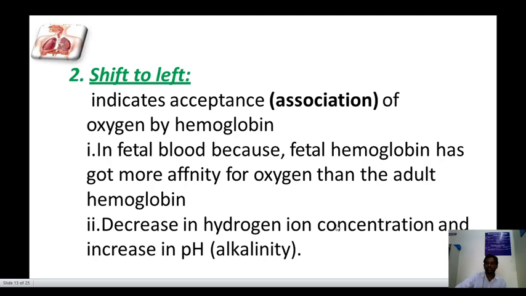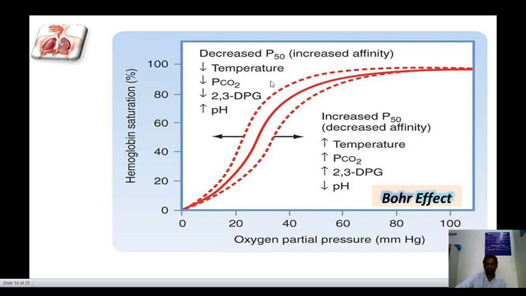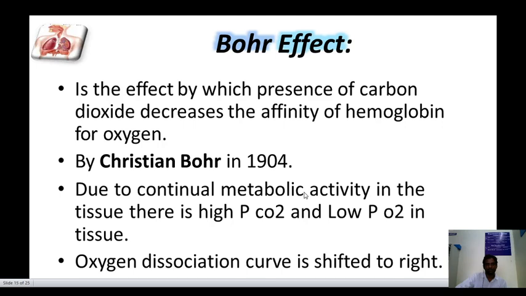It also occurs with a decrease in hydrogen ion concentration, an increase in pH, and a decrease in temperature. The Bohr effect is the effect by which the presence of carbon dioxide decreases the affinity of hemoglobin for oxygen, described by Christian Bohr in 1904.